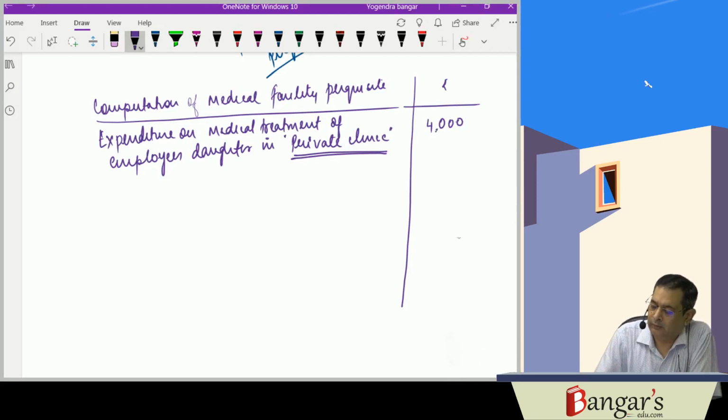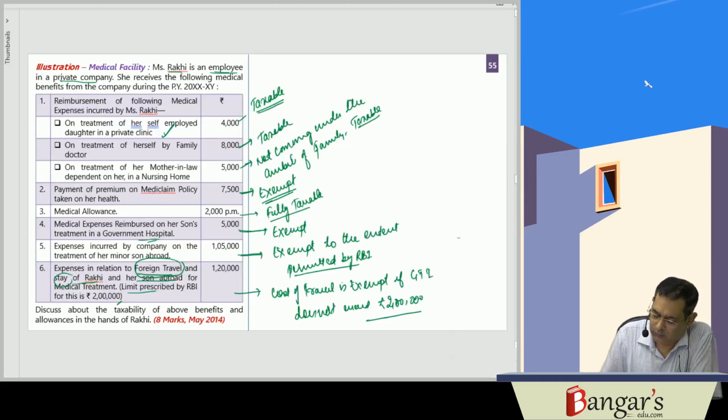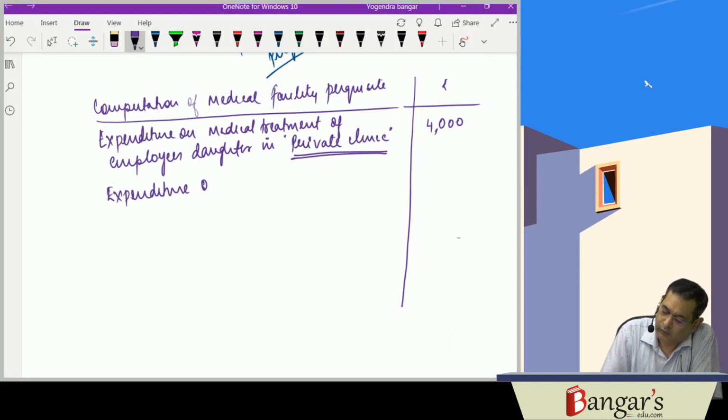Then next is expenditure on treatment of the employee herself by a family doctor.